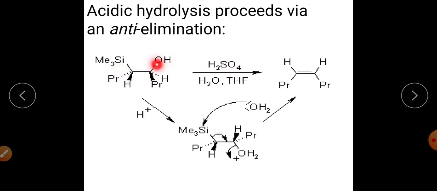In presence of acid, this hydroxyl group first of all reacts with H positive and will be protonated. So a water molecule will be eliminated from this one, and this trimethylsilyl group will be eliminated. So here a case of anti-elimination will happen when the reaction is taking place in presence of sulfuric acid, in presence of acid, right? So the presence of acid means the reaction will be an anti-elimination reaction. It will be a kind of E2 anti-elimination reaction. So this will attack on this particular group, from where there is formation of carbon-carbon multiple bond, and this is the product of this acidic elimination reaction.